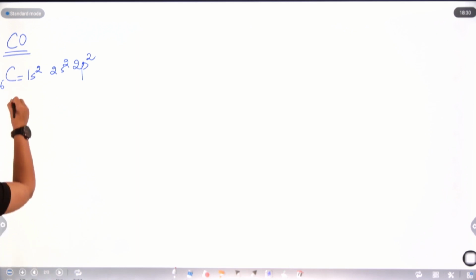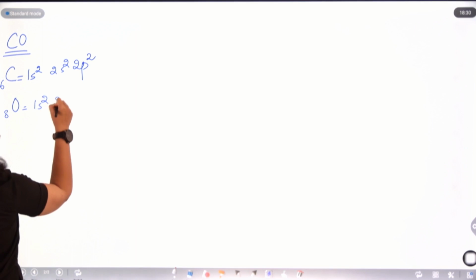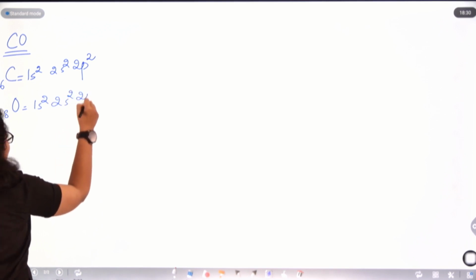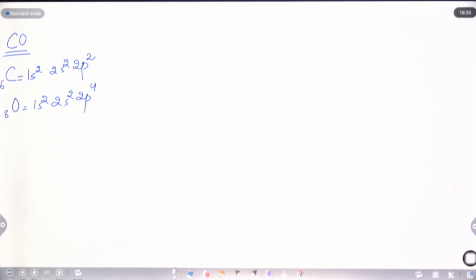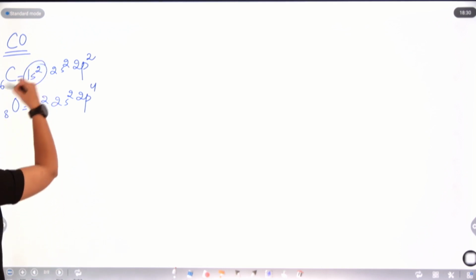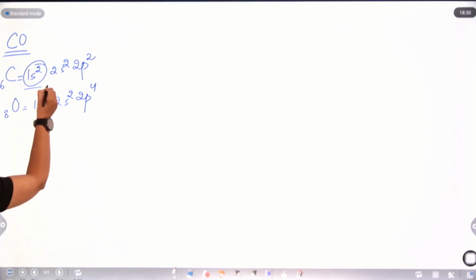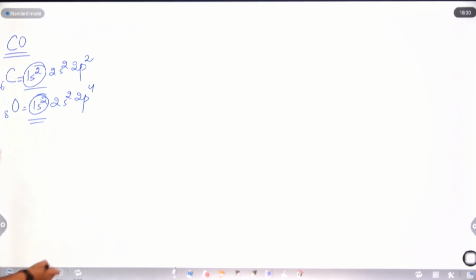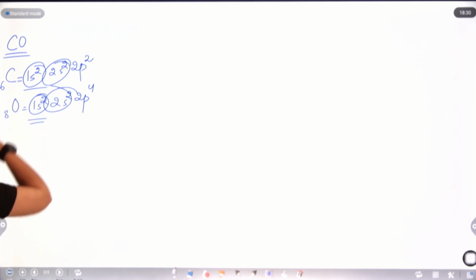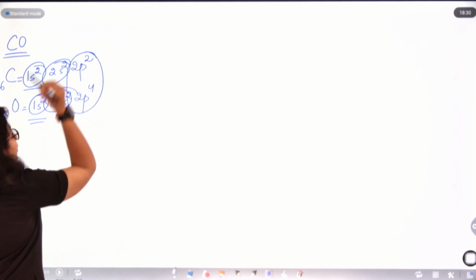And if I look at oxygen, it will be 8, so 1s2, 2s2, 2p4. So this one has the same number of electrons as this. So here bonding and anti-bonding will be cancelled. Here also bonding and anti-bonding will be cancelled. So our only point of focus will be this one, 2p.